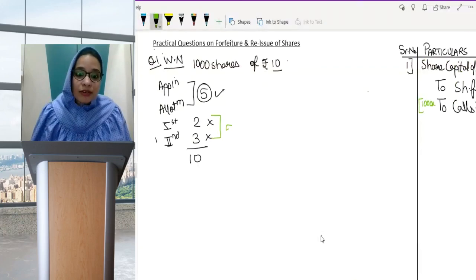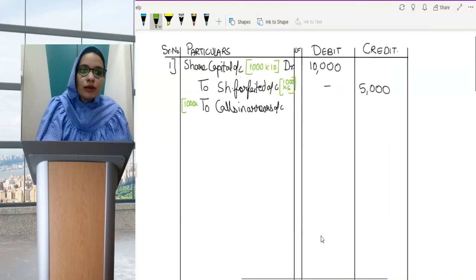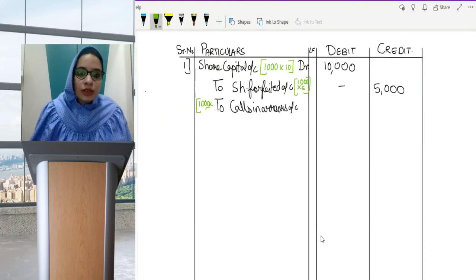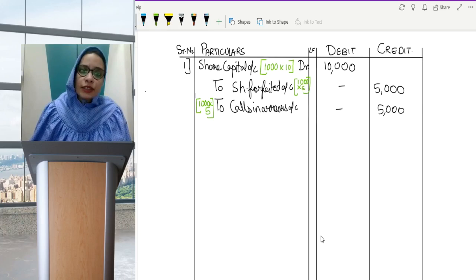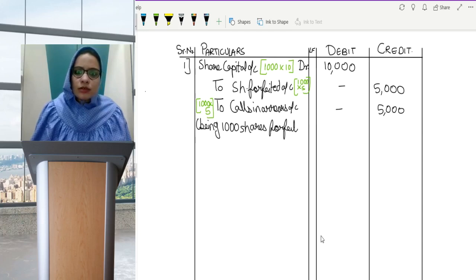So 2 plus 3, again 5, 1,000 into 5, which is 5,000. That's it. This is the simple journal entry for forfeiture. We'll just write: being 1,000 shares forfeited for non-payment of first call and final call.